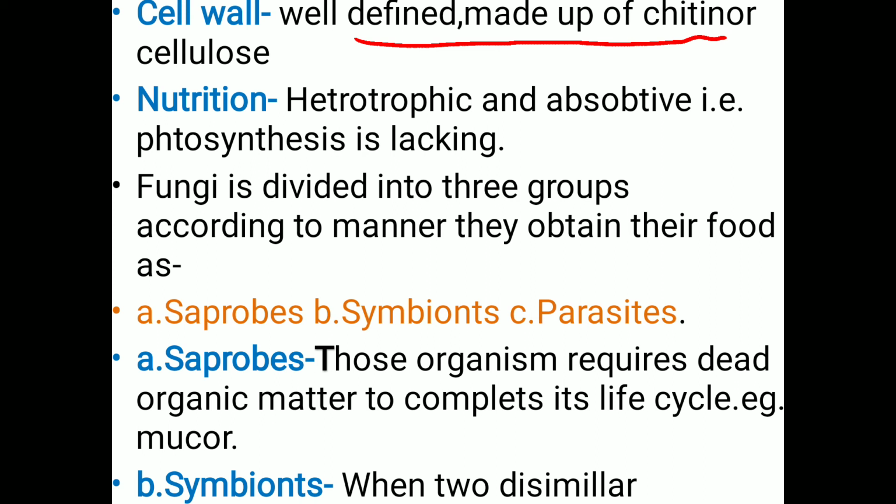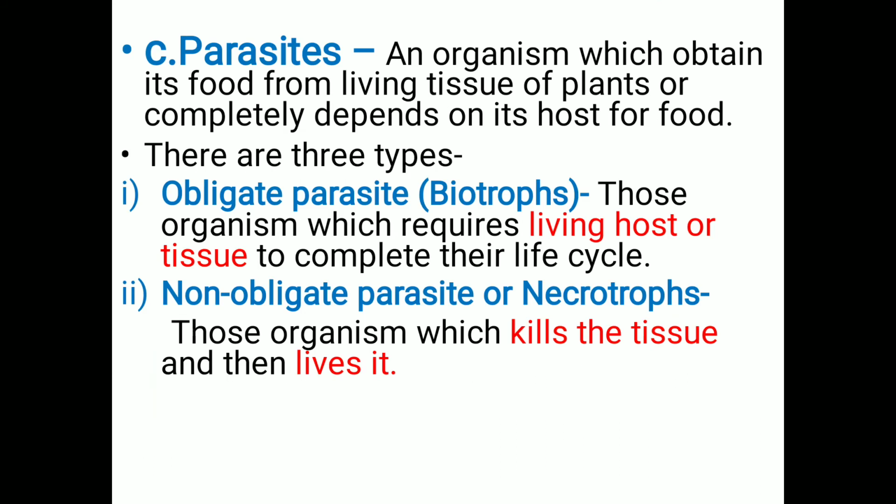For example, mucor. Then symbiotic fungus, which are the symbiotic fungus? When two dissimilar organisms live together and they are both mutually benefited with each other, then it is called a symbiotic relationship. For example, mycorrhizae. Next one, parasitic. Parasite means what? Those fungus or organism which obtain the food material from living tissue, this is very important. It obtains the food material from living tissue of the plants, or completely depends on the host for the food. Okay, so parasites are again divided into three types.